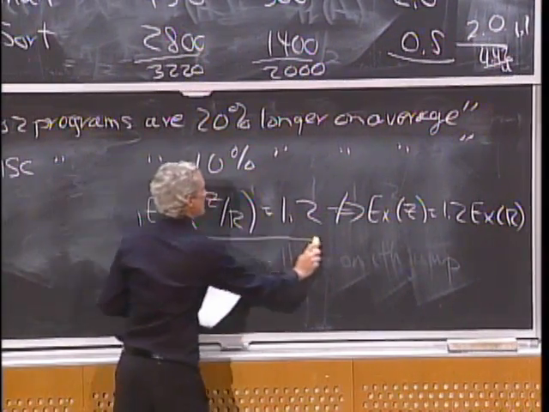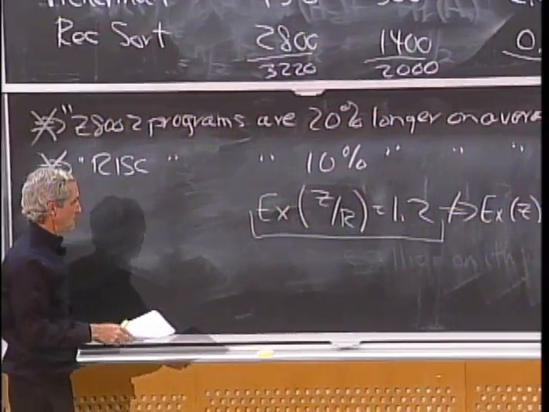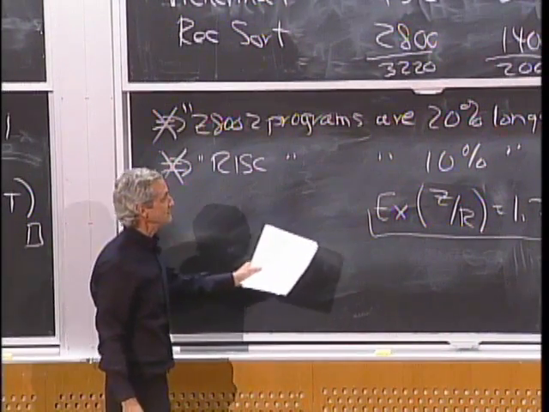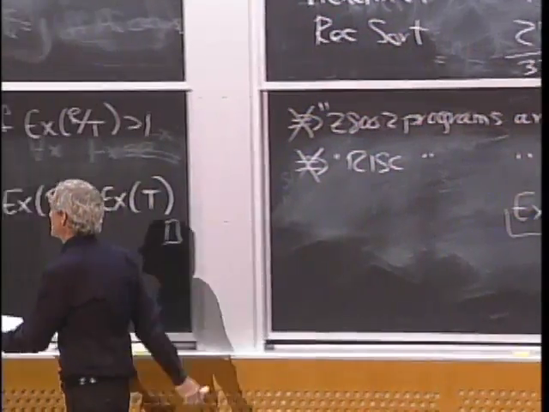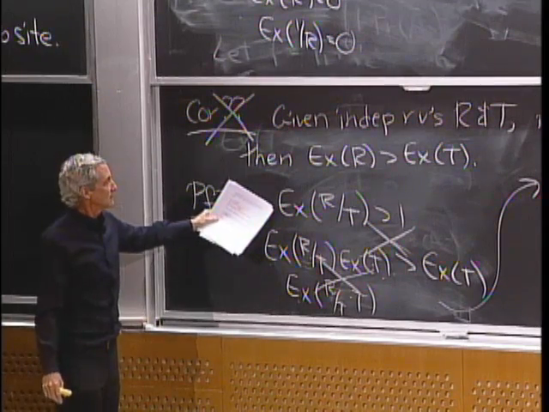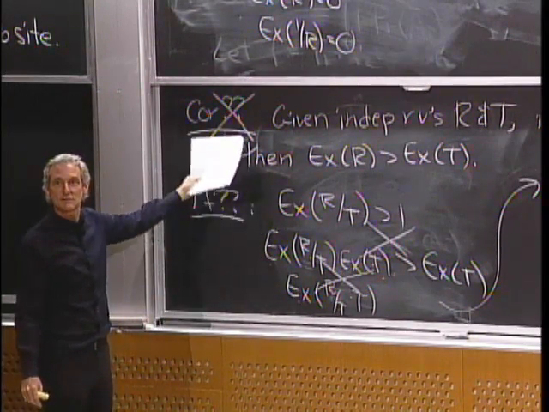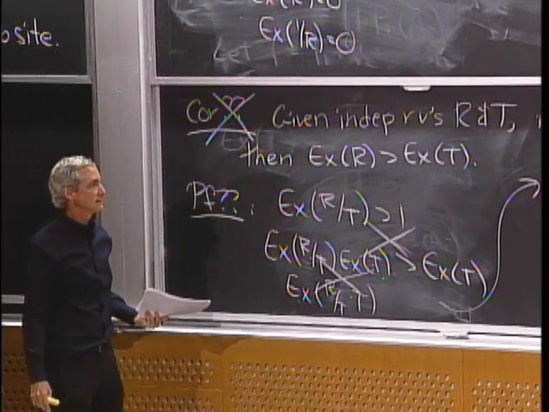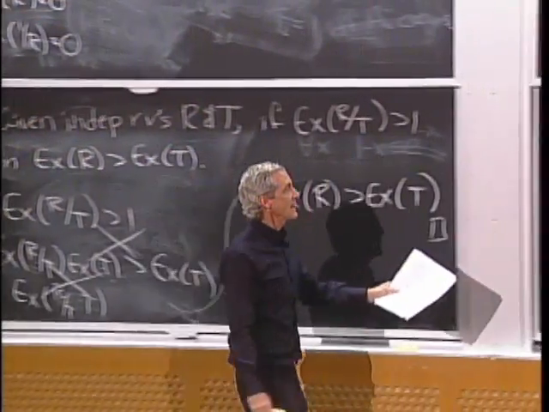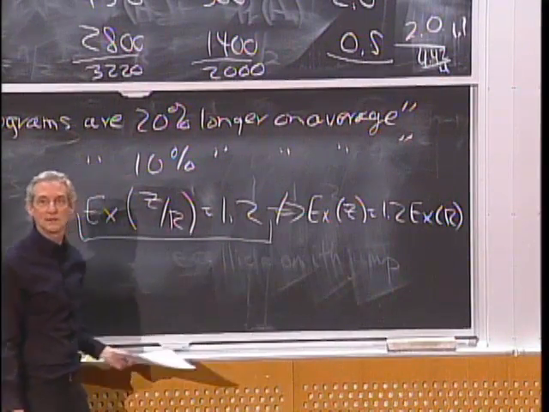That is not implied. They made the same false assumption as in the corollary. You can't multiply both sides by the expected value of R and then get the expected value of Z.